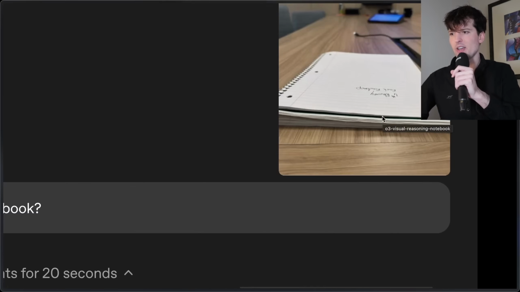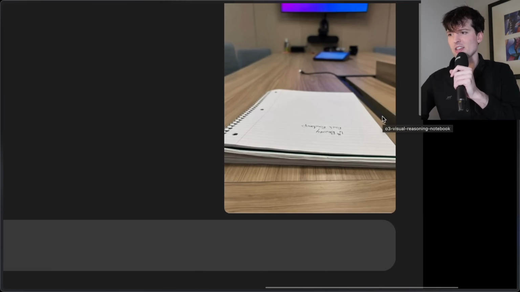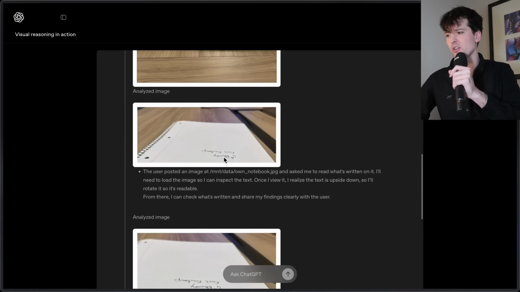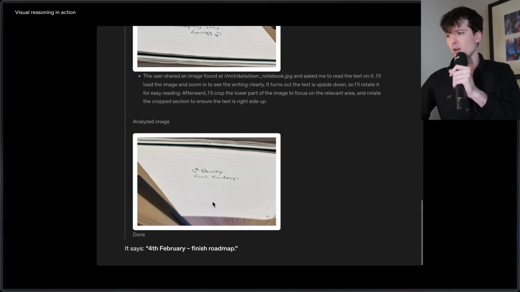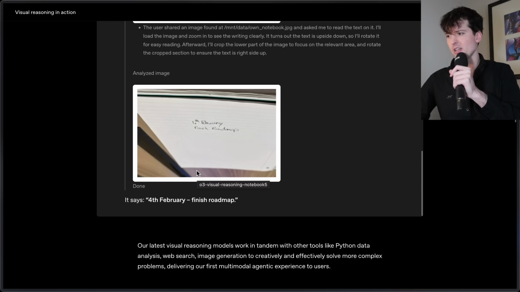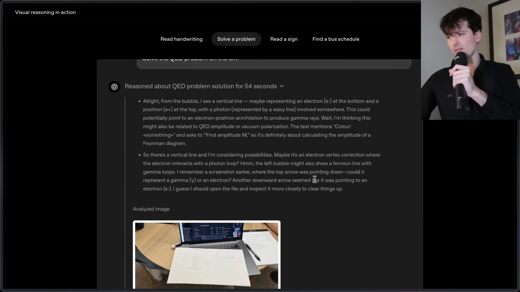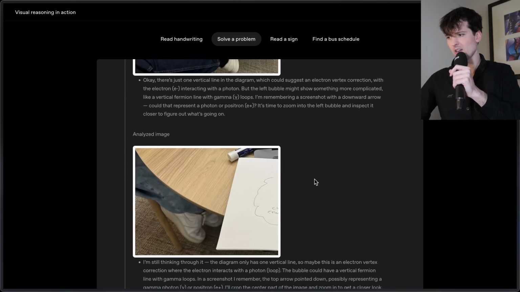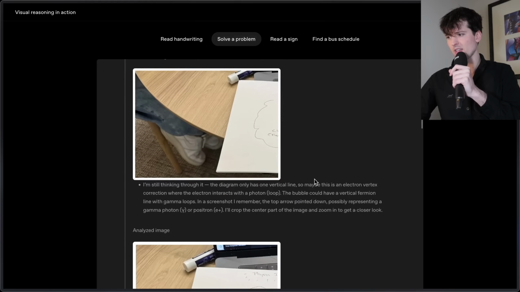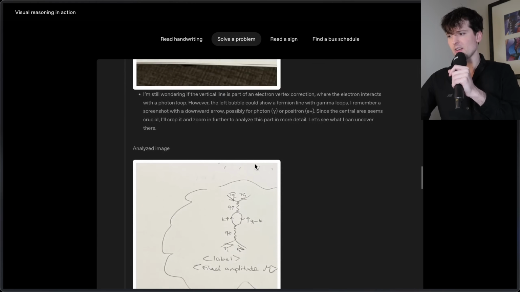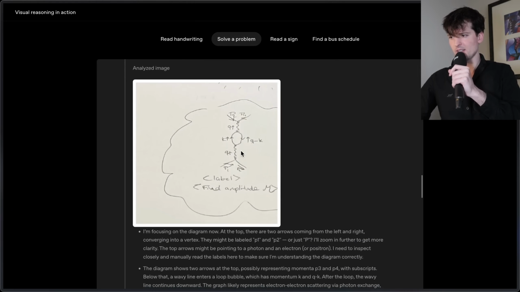See how awful it is to read that text because it's just at a terrible angle? Here is where it's going to try and zoom in, crop, and transform it so it can read it. Here's where it flipped it, and now it can see that it's 4th February. Very good example. Here is it being told to solve a problem. Terrible, terrible photo. Analyze the image. Still thinking it through. There, it got close enough to actually see the diagram. Now it's starting to solve it.